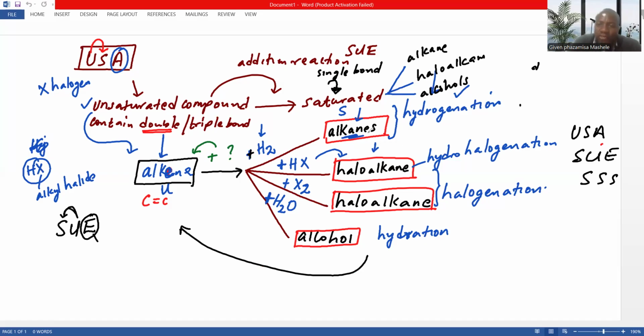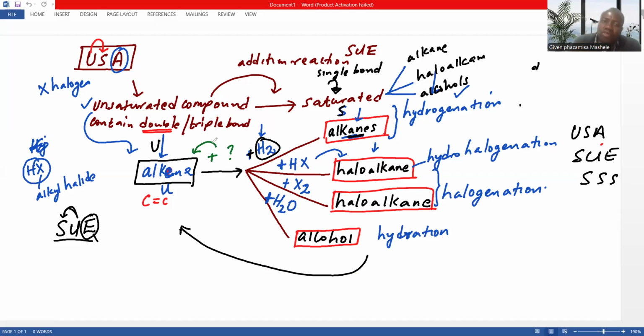For example, if we have an alkane, it is saturated. Now suddenly we have an alkene, so we move from saturated to unsaturated, so it's an SU. And what kind of reaction is this? It's called the elimination reaction. So when we are moving from alkanes to alkenes, this is elimination. Whatever we have added, remember we have added hydrogen, now we need to remove it. Then it's going to be dehydrogenation, because we are removing that hydrogen.